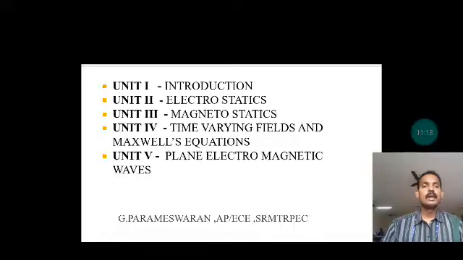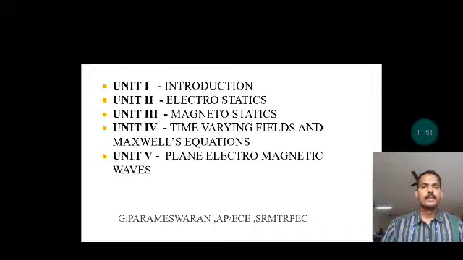In unit 4 we discuss both. It is a combination of time varying fields and Maxwell's equations. We use the applications of various Maxwell's equations, wave equations, and laws: Faraday's law, Gauss's law, Ampere's law. We can have various derivations for the combination of electric field and magnetic field as electromagnetic field.